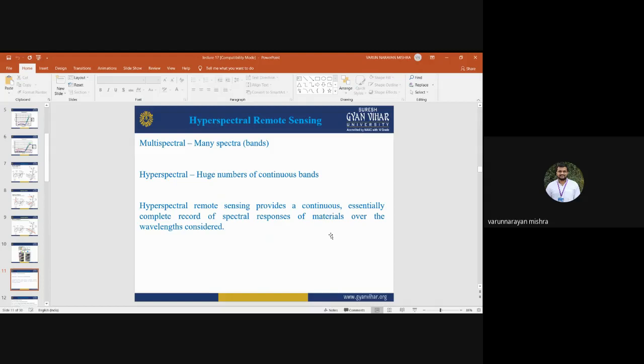There will be no gap between two bands. Suppose in multispectral we are using blue, green, red. The wavelength interval of blue is 0.4 to 0.5, then green is 0.5 to 0.6, and red is 0.6 to 0.7. So between 0.5 to 0.6, there is a gap.